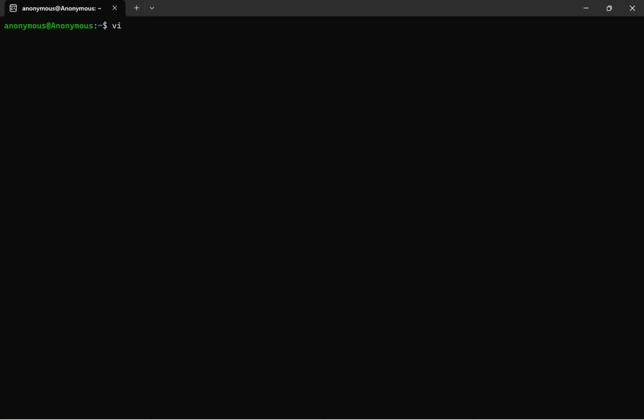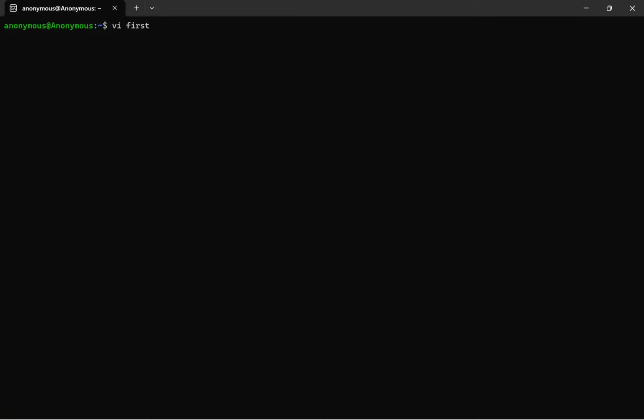Then after opening, we write the Python program in this editor. Here we can give the file name, whatever we want. We are going to write the first program, that's why I am giving the file name first.